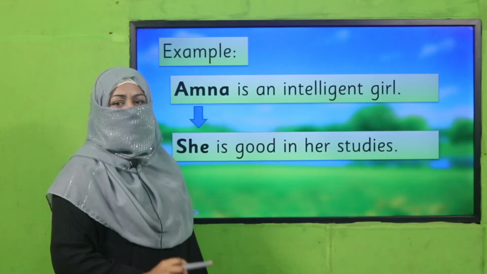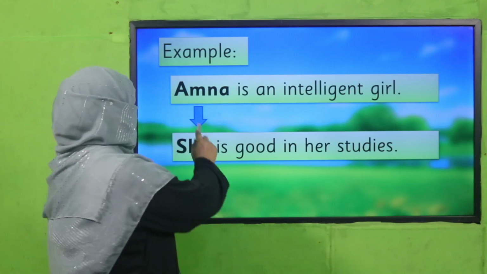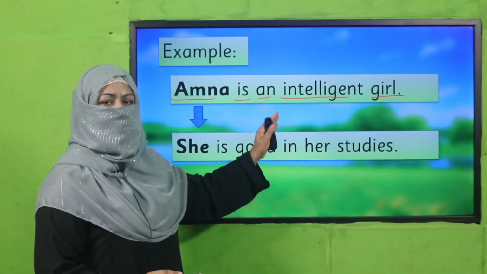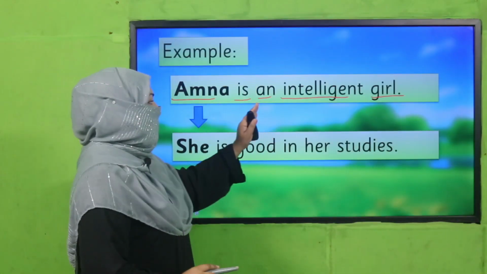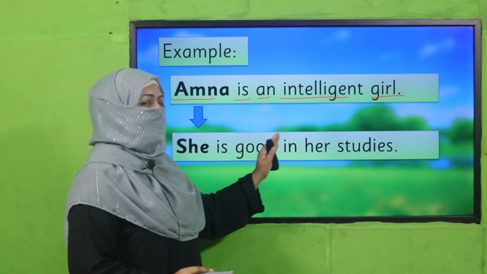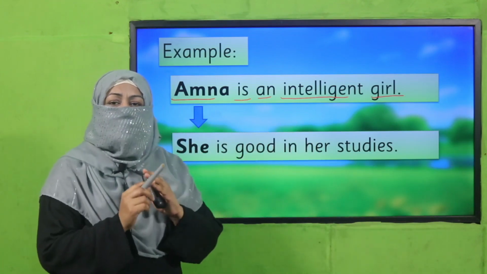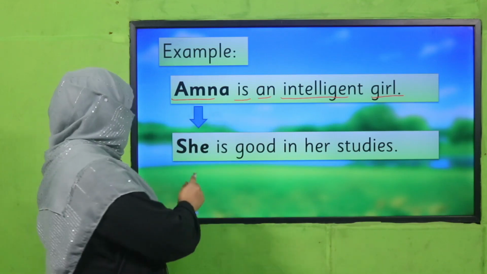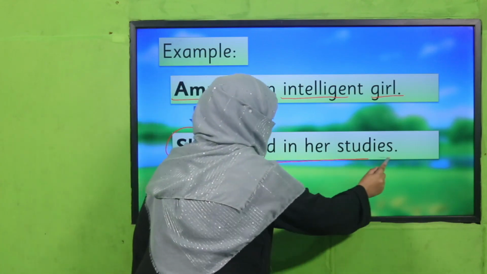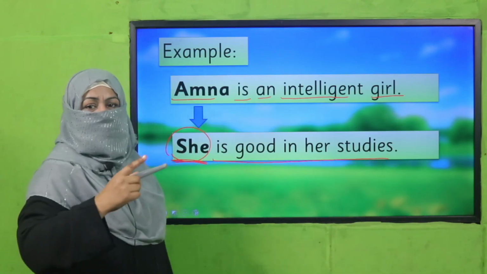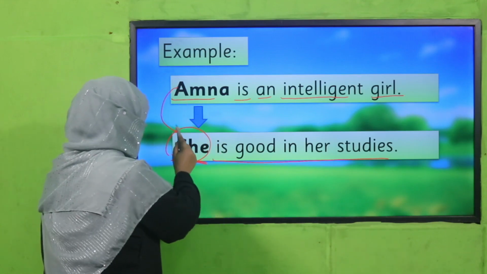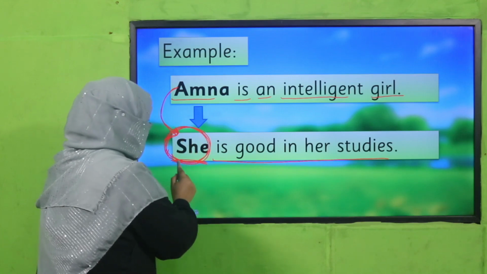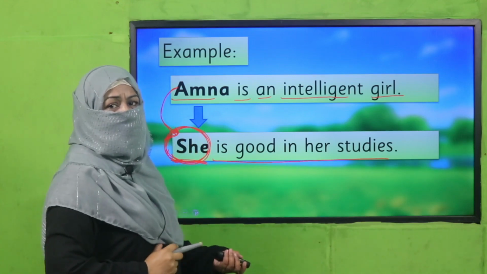Okay, how do we do it? Amina is an intelligent girl. Now, if I want to write further about Amina: Amina is good in her study. Instead of writing Amina again and again, what will I do? Amina is an intelligent girl. She is good in her studies. Now this "she" is referring to what? To this noun, right? So instead of writing this noun again, I replaced it with this pronoun, she. This is how we use pronoun.